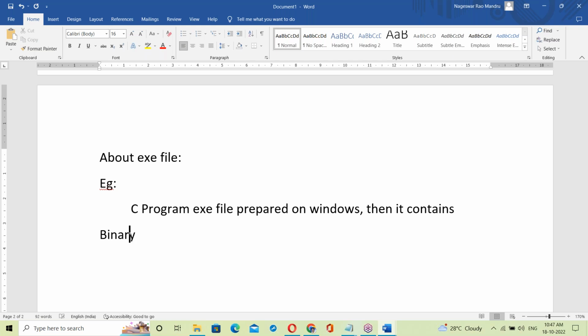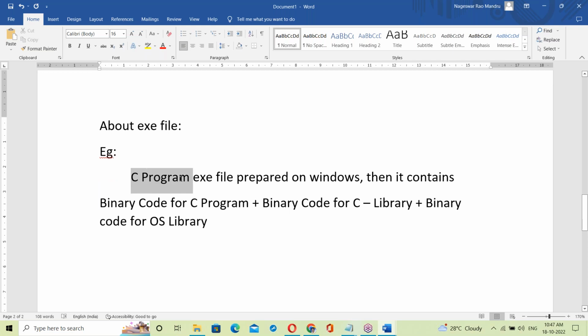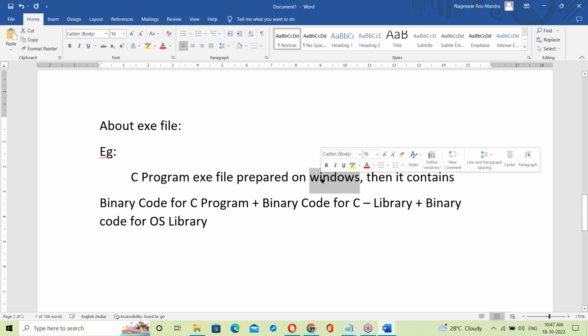Then it contains binary code for our C program, plus binary code for the C library, plus binary code for the OS library. That's it. That is a C program exe file prepared on Windows OS.